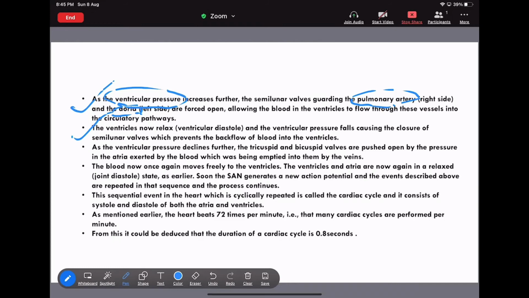Now see, as the ventricular pressure declines further, the tricuspid valve and the bicuspid valve are pushed open by the pressure of the atria, exerted by the blood which was being emptied into them by the veins.